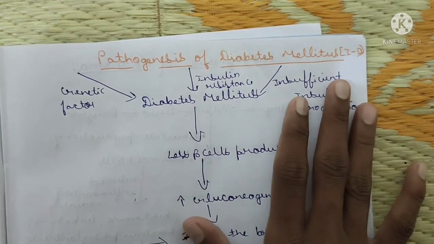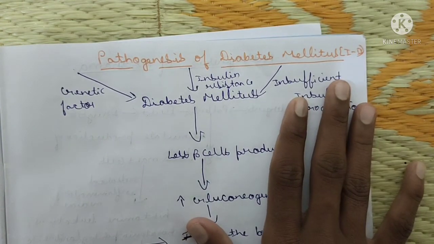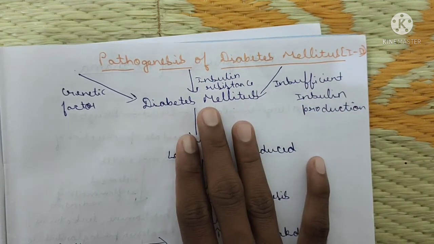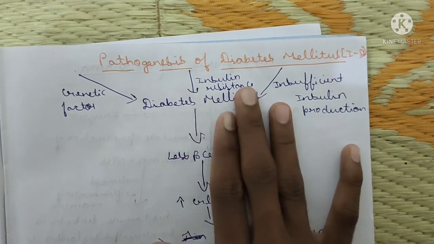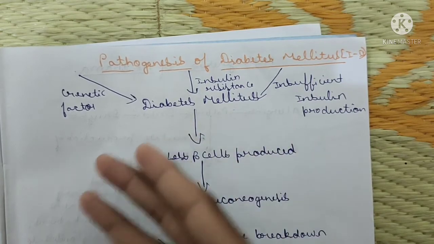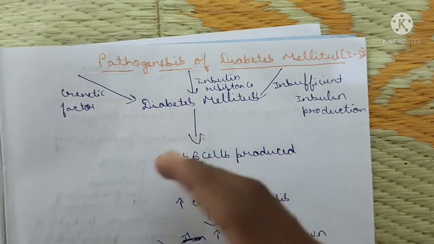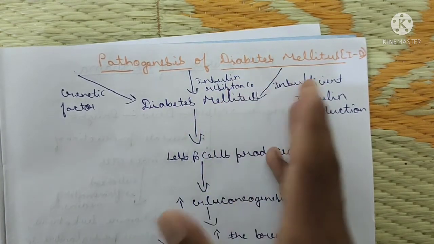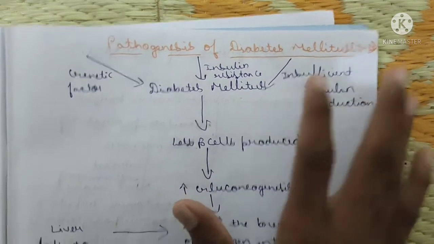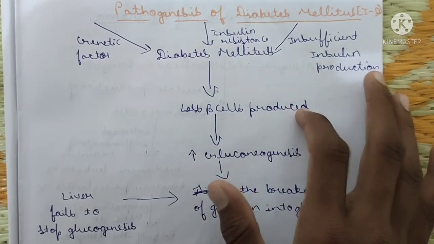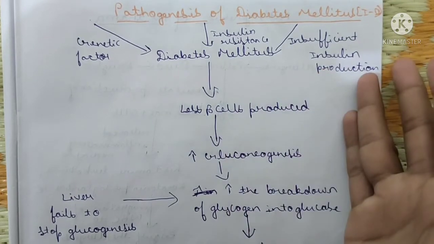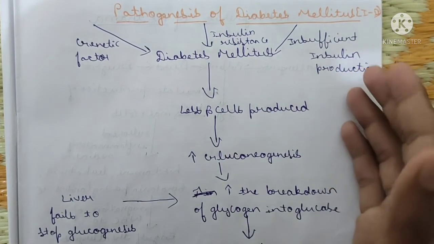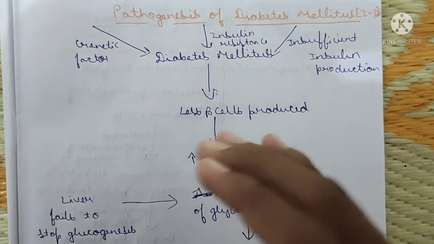As you are very familiar, diabetes mellitus can be type 1, type 2, different types are there. Type 1 and type 2 are initially very important, and these are preferred first. Now the causes for diabetes mellitus are genetic factors, then decreased insulin or resistance to insulin, insufficient insulin production. These you have to write first. After that, this leads to less beta cell production, due to the deficiency of insulin, meaning the beta cells will be decreased.